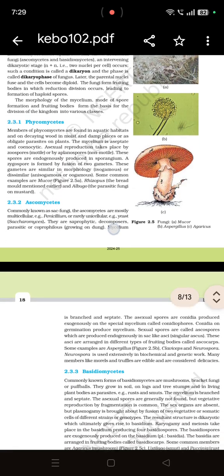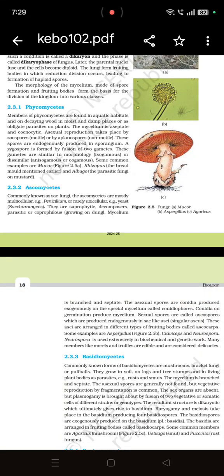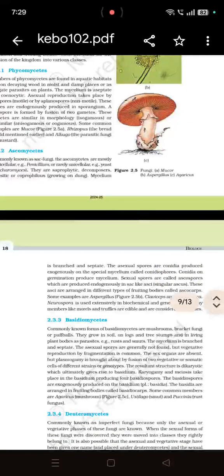It is mostly multicellular fungi, also called sac fungi, like Penicillium, yeast. These are saprophytic, decomposers, parasitic or coprophilous. Coprophilous fungi are the fungi which grow on dung. Its mycelium is branched and it reproduces both sexually and asexually. Asexual spores are conidia and sexual spores are ascospores, like Aspergillus, Neurospora. These are the Ascomycetes fungi.